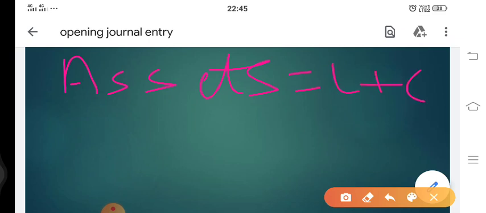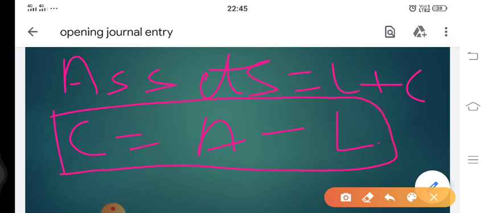So we can also say that capital is equal to assets minus liabilities. So this is the excess of assets over liabilities, and hence we have got this opening journal entry that any excess of assets over liabilities will be termed as capital and will be credited in the form of capital.